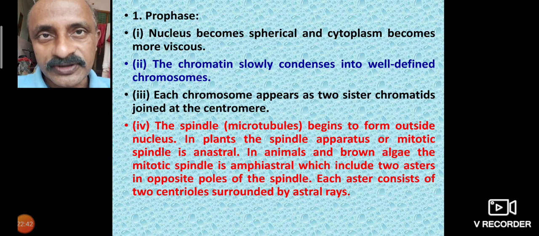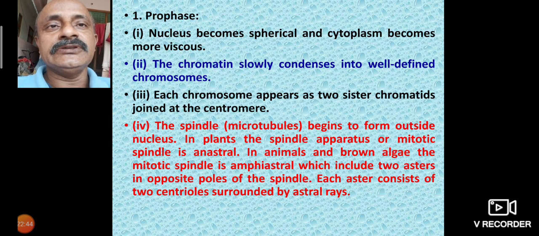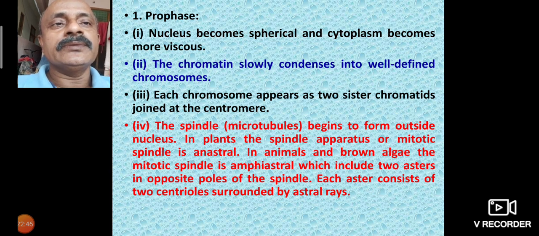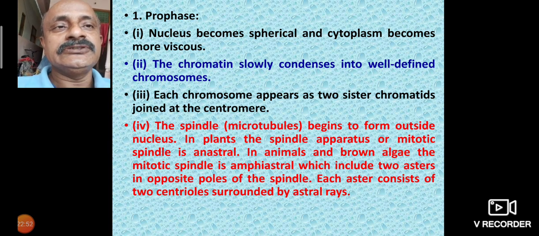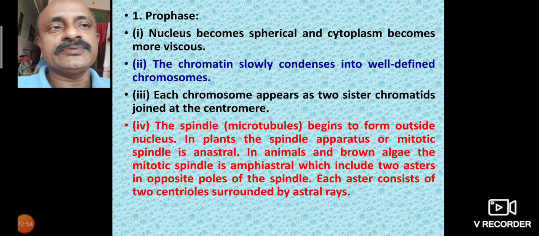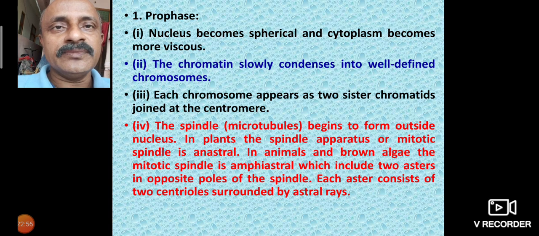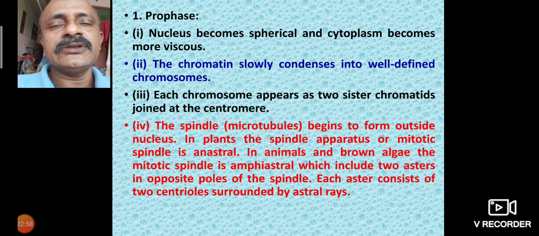First, take the prophase. In prophase, the nucleus becomes spherical and the cytoplasm becomes more viscous. Spherical means a round-shaped structure. Viscous means a fluid-like structure.